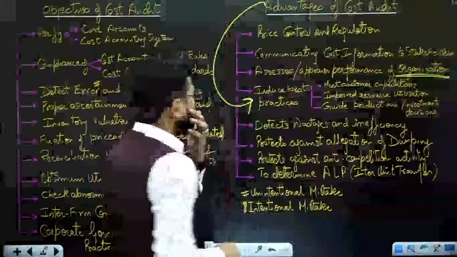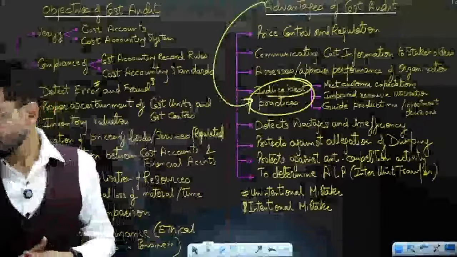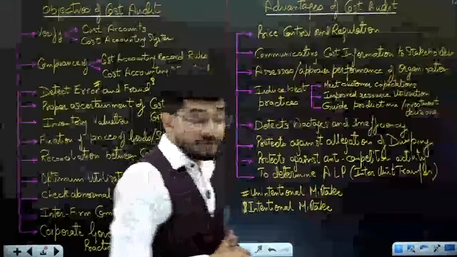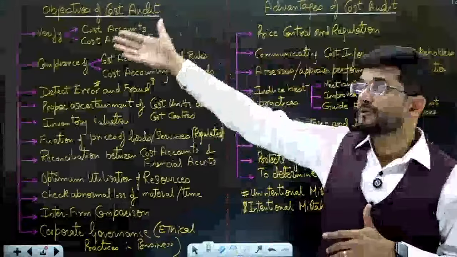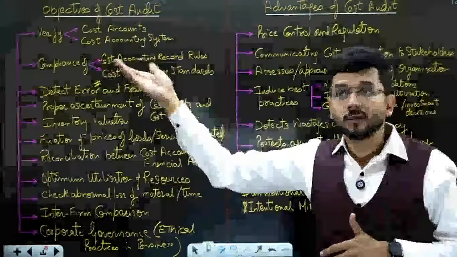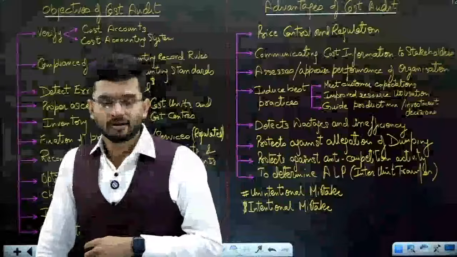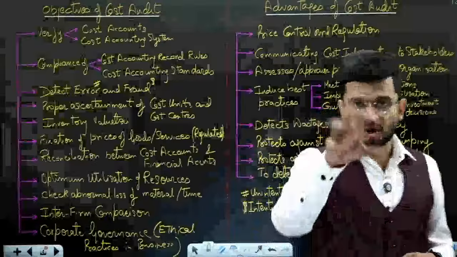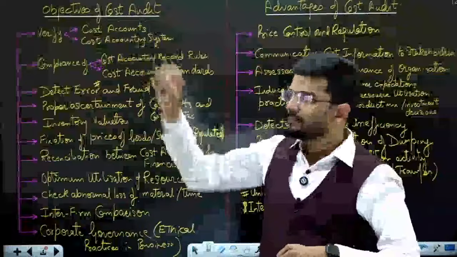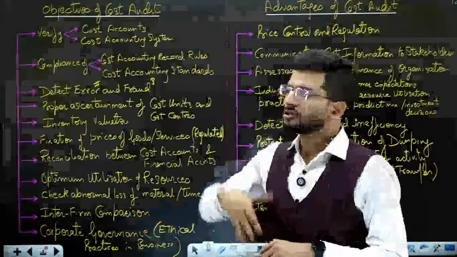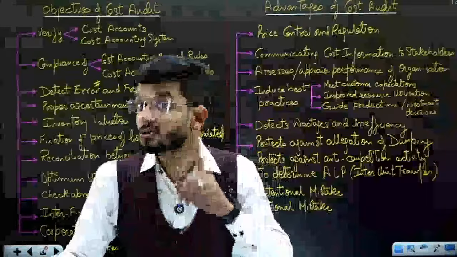So the advantage of a cost auditor is that a cost auditor is an experienced person. Being experienced, he will also recommend to the company that your competitor companies, or other companies, are doing this kind of cost control mechanism, and you should also do it. That kind of information can be given by the cost auditor to the organization.